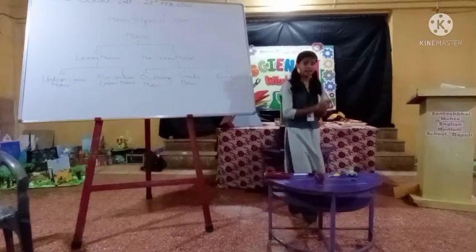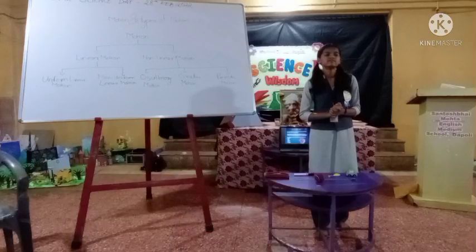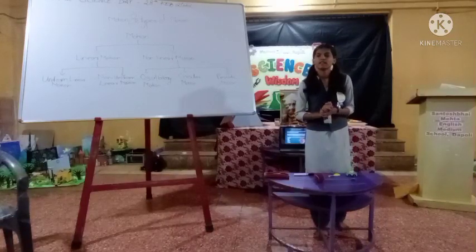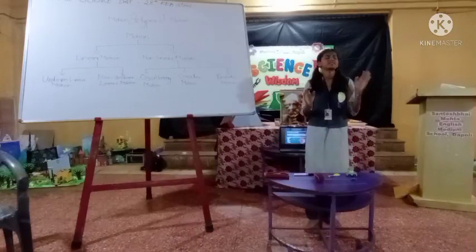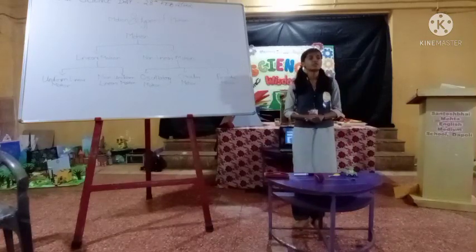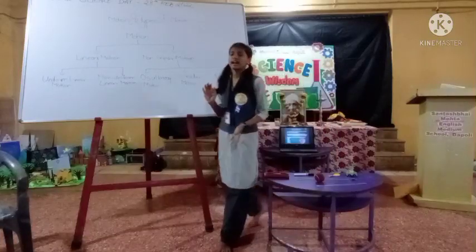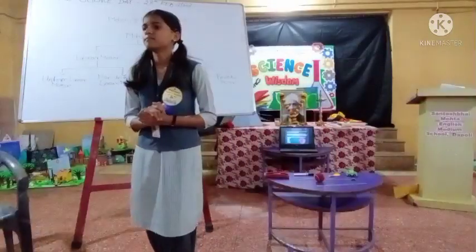Now please give me the answer. What is meant by motion? Yes, the movement of objects, means any object that goes from one place to another. That object is said to be in motion. So which are the two main types of motion? Linear motion